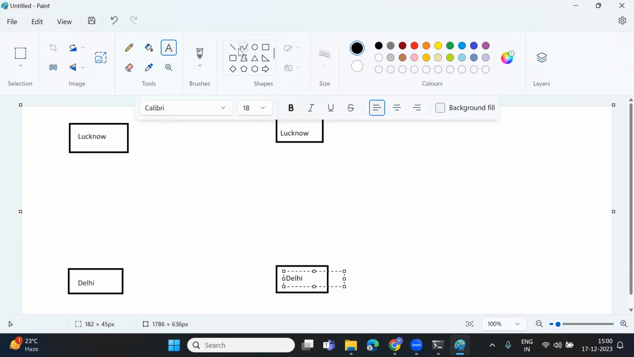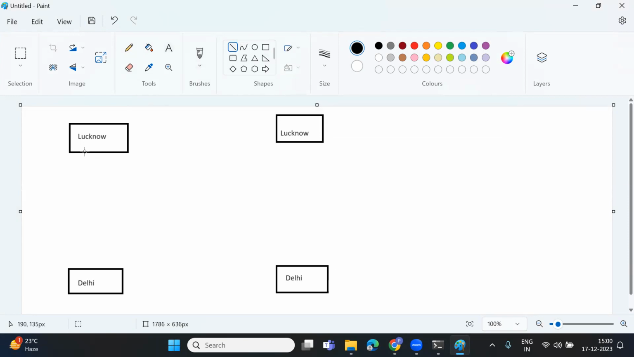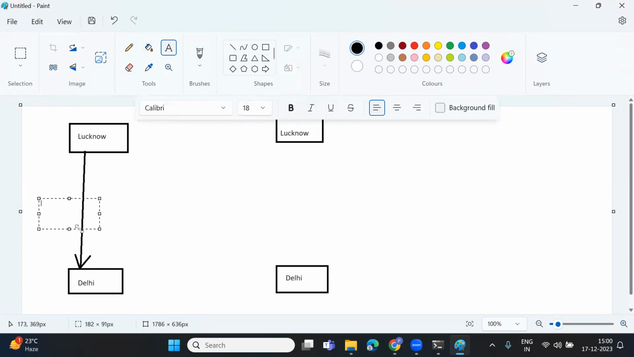Two ways are there. First way is there is one non-stop train, for example, Tejas. What it will do? It will start from Lucknow and it will directly go to Delhi. No stoppages there. Non-stop.